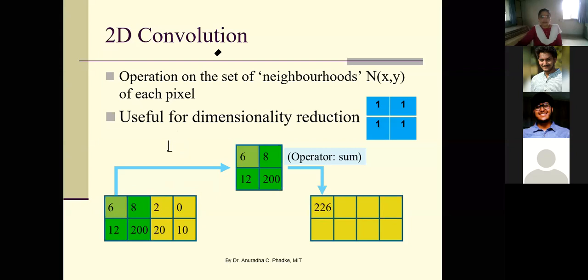Now instead of one column, say I stride it by 2 columns. In that case, first we consider this area, then we directly consider this area. So here the stride rate is 2 because after considering this column, we are directly going to this column.